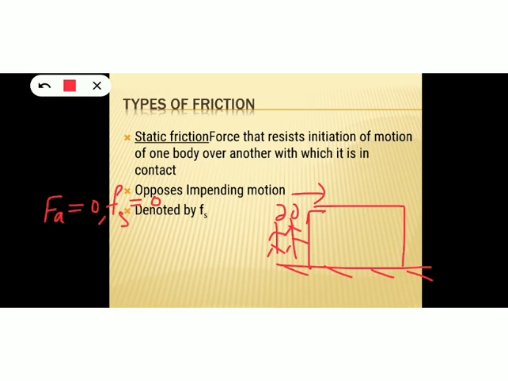Then they start to apply a force on the box in this direction. So there is an applied force. Let it be 5 Newton. Okay. So when applied force starts to act on the object, frictional force also develops. So a frictional force is developed in the opposite direction, and that is also 5 Newton, minus 5 Newton. Okay, so applied force and frictional force are equal and opposite in magnitude. So it forms a pair of balanced forces. The object does not move.